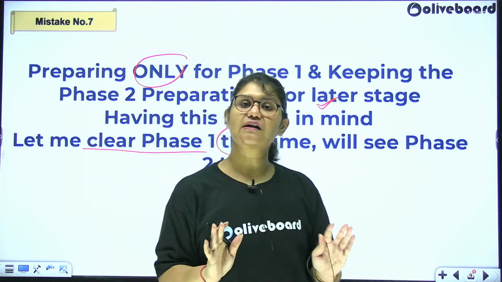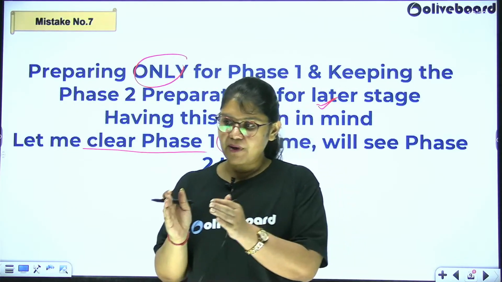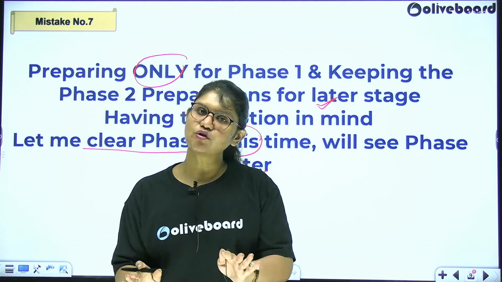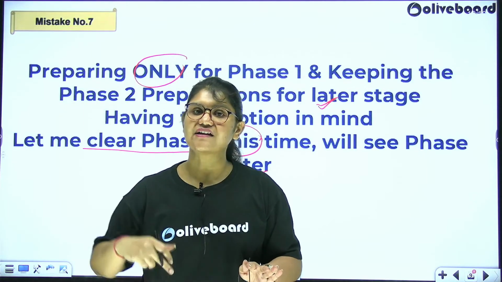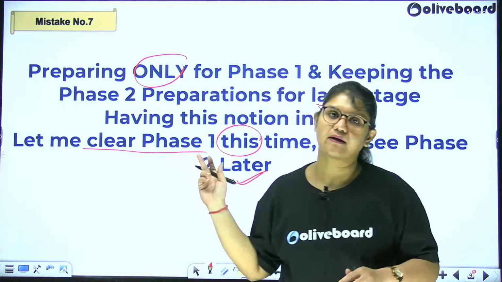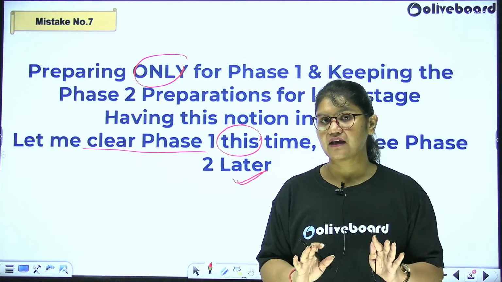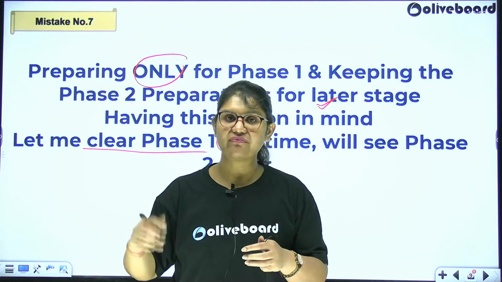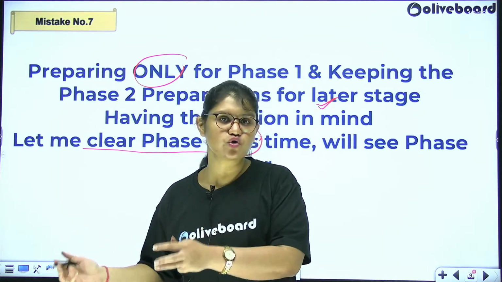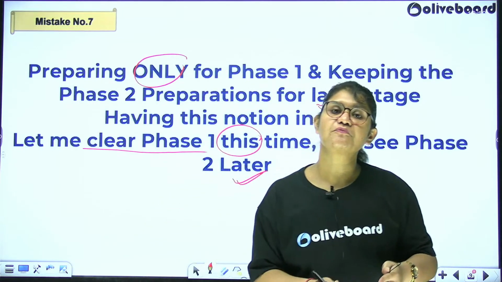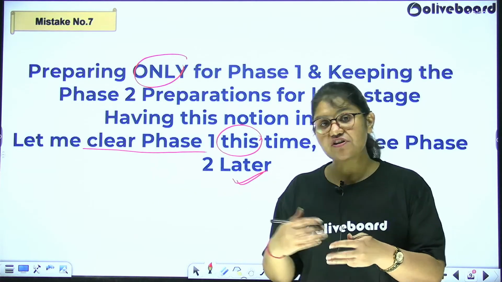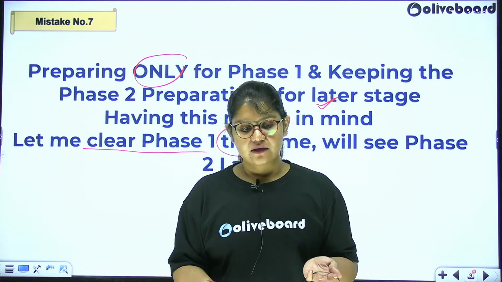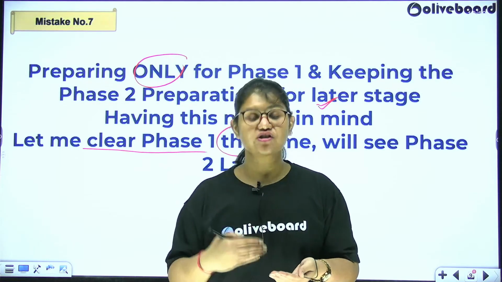Now let me be very clear. You passing the phase 1 has nothing to do with, or does not give you a guarantee that next year again you will pass phase 1. Have that notion in mind. This is not a continuous process wherein this year you will pass phase 1 and the next year you will start from phase 2. No, you're anyways going to start from phase 1. And every year, obviously the GA would change. The quant, reasoning, English, the type of questions also changes.